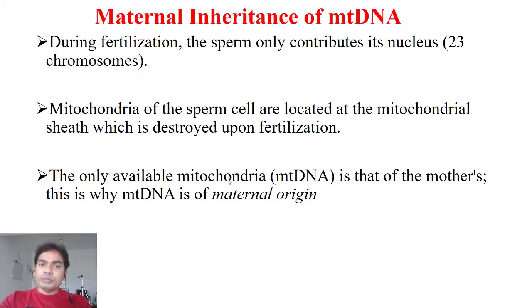The only available mitochondrial DNA is that of the mother's ovum, right? So that has the mitochondrial DNA in the cytoplasm, right? That is why mitochondria is of maternal origin.